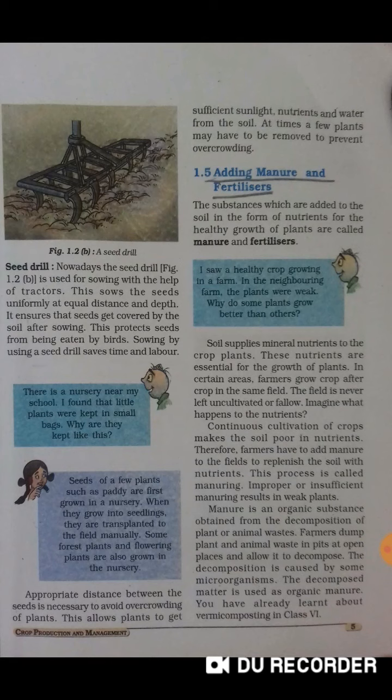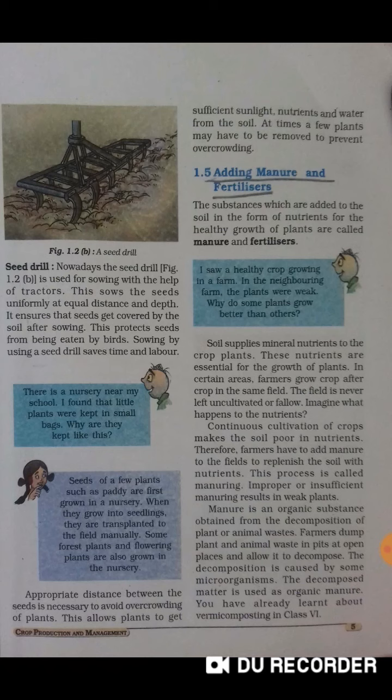Our next step under the agriculture practice is adding manures and fertilizer. We know that soil supplies all kinds of nutrients to the crop plants. These nutrients are essential for the growth of plants. In certain areas, farmers grow crop after crop in the same field. So what happens is that the continuous cultivation of crops makes the soil poor in nutrients. So we want to maintain the fertility of our soil. For this purpose, we will add manures and fertilizers to the soil.